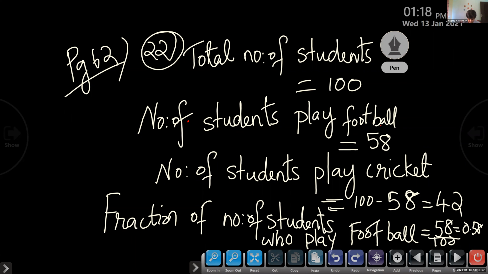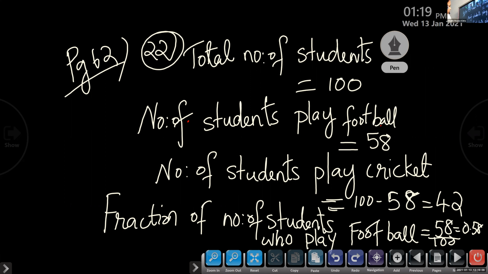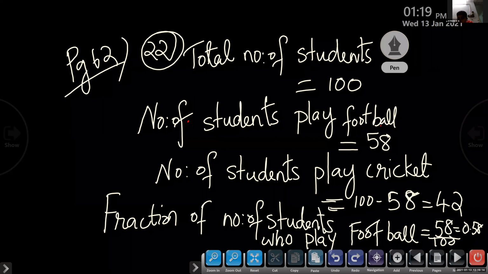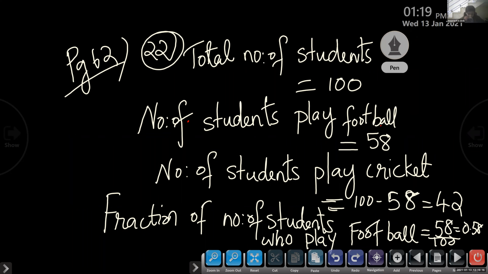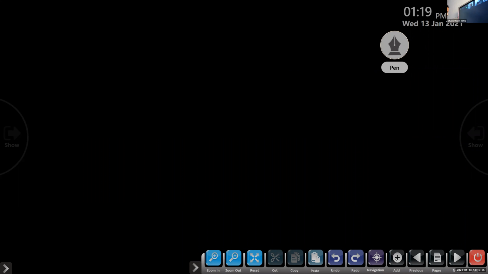No problem. Yes, Simon. What's the doubt? Ma'am, for the decimal equivalents, we should just find the fraction, right? Just write which is the decimal equivalent to 58 by 100. Just write the fraction. On the side, I wrote fraction for football. No problem, you can just write on the side equal to. That's also correct.